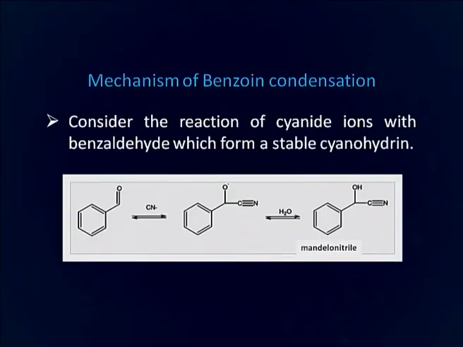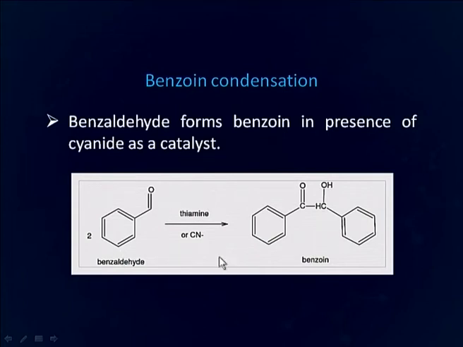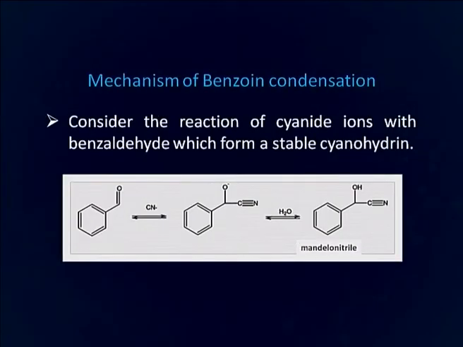Now, consider this reaction. Here also benzaldehyde is reacting with cyanide ions, but it is giving us a cyanohydrin. If you remember, in the earlier reaction we told you that benzaldehyde is reacting with cyanide ion and producing benzoin. So, what is the driving force that at one place we are getting benzoin and at another place we are getting mandelonitrile or cyanohydrin from the benzaldehyde?